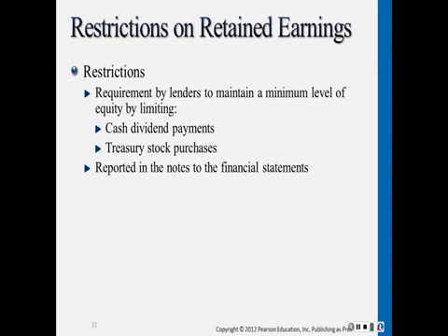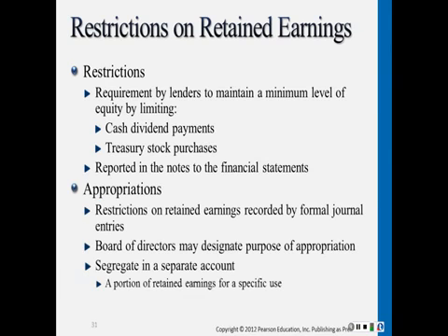To ensure that a corporation maintains a minimum level of equity, lenders may restrict the amount of treasury stock a corporation may purchase. The restriction often focuses on the balance of retained earnings. Companies usually report their retained earnings restrictions in notes to the financial statements.